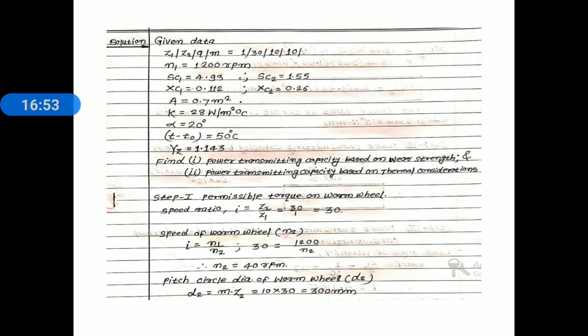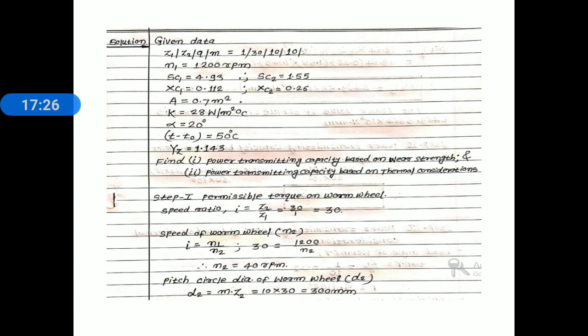And here we determine two terms: power transmitting capacity based on wear strength or wear rating, and second, power transmission capacity based on thermal consideration. Now first of all, we find out the power transmission capacity based on wear strength. For finding that, we know the permissible torque on a worm wheel. Now here the permissible torques on a worm wheel are MT3 and MT4. We know the relation for power transmission capacity based on wear rating, MT3 and MT4.